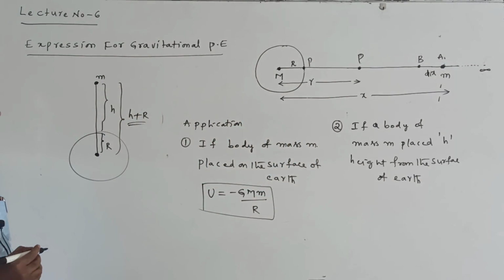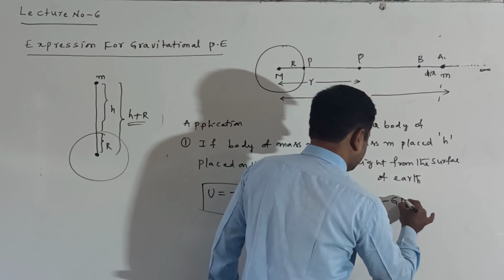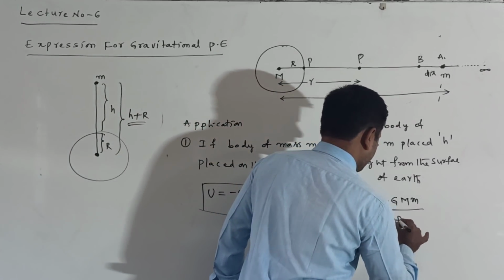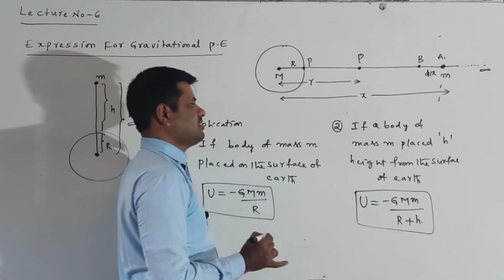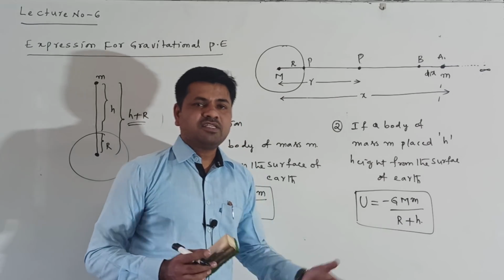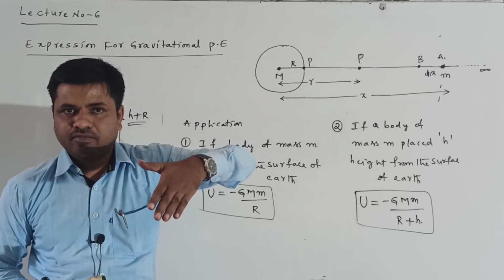H plus R. Now in this case, we write the potential energy U is equal to minus G into capital M into small m by R plus h. This is a body of mass m placed h height from the surface of the Earth, so we are bringing it from infinity to h height.